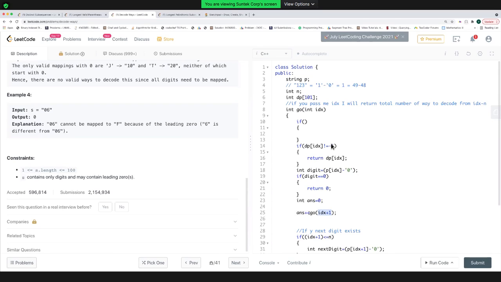Basically, I am taking this digit alone. You find me the total number of ways of making the rest, and I can append myself in front of all of them.